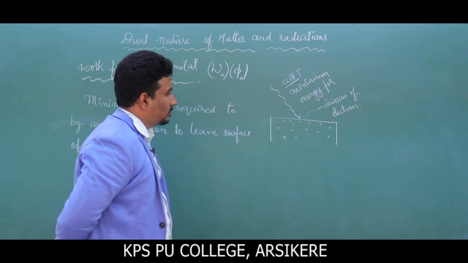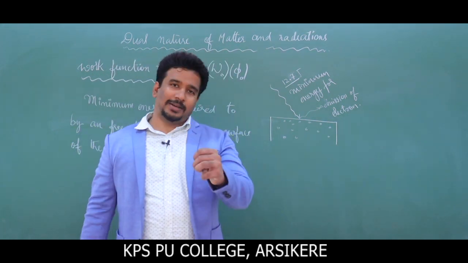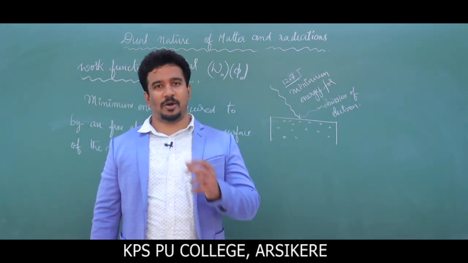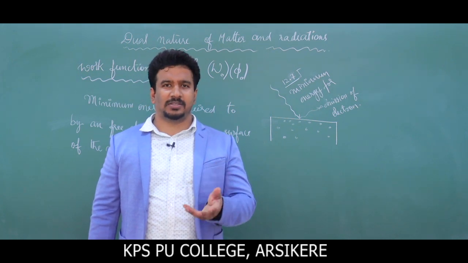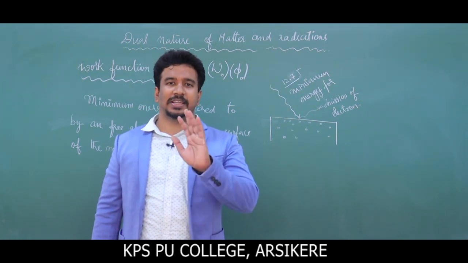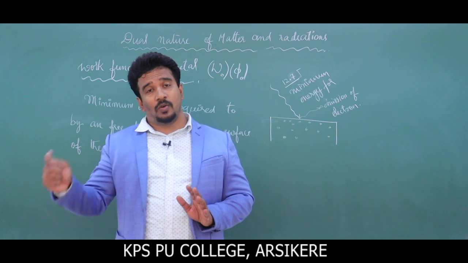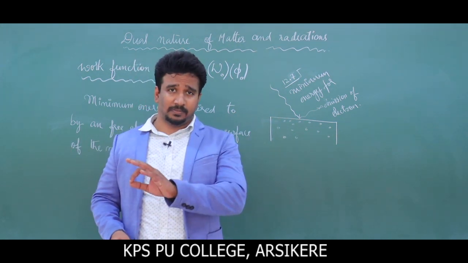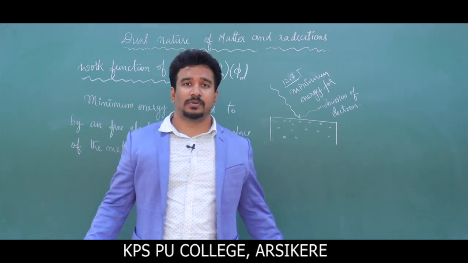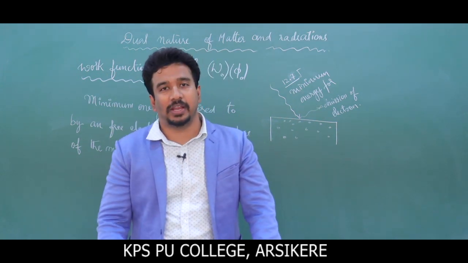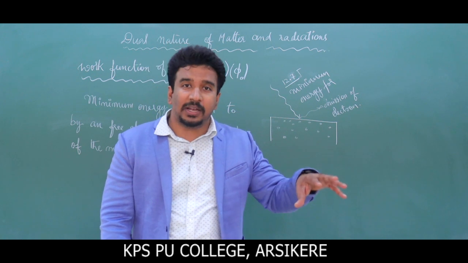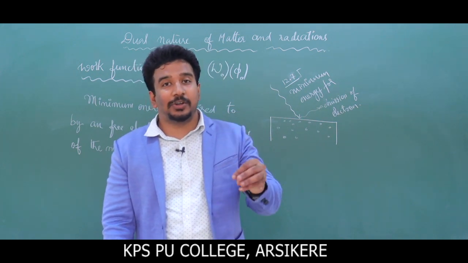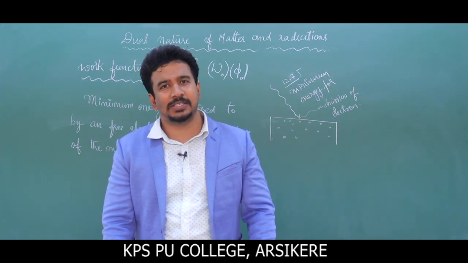And sir, in order to remove the electron from copper, what might be the energy? We will assume X energy is needed. Okay, for removing electron from aluminum, is the same energy enough? No, that will vary. For different metals, the energy required to remove the electron from their surface is different.